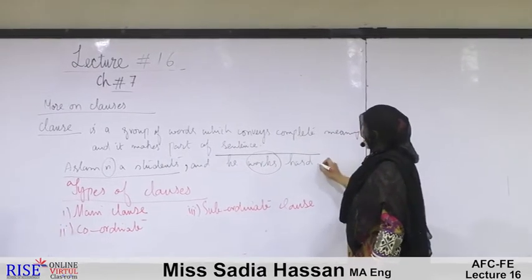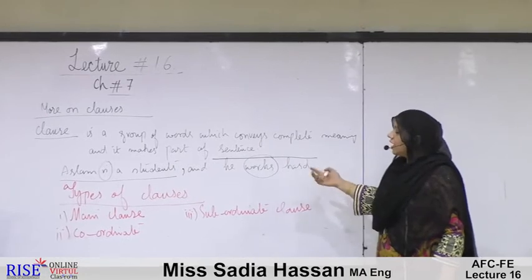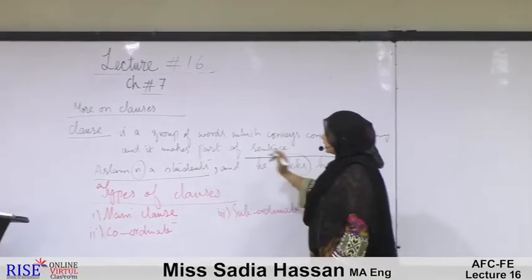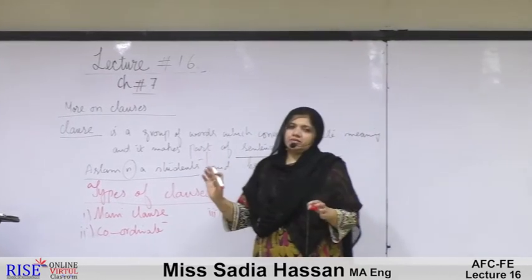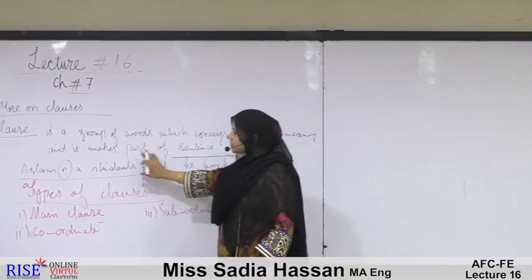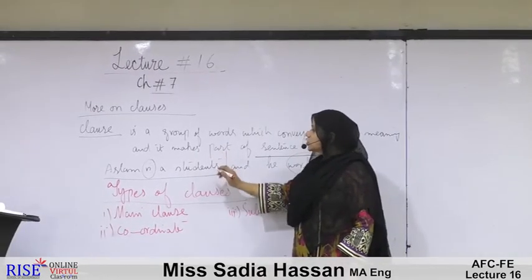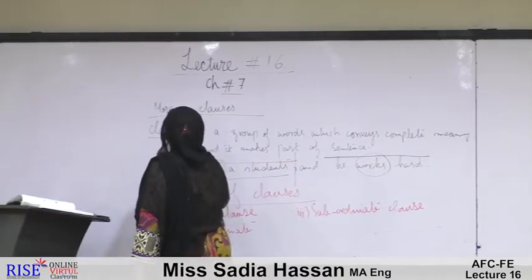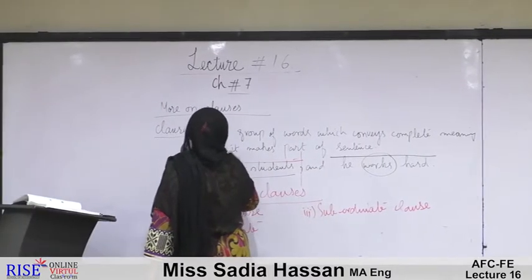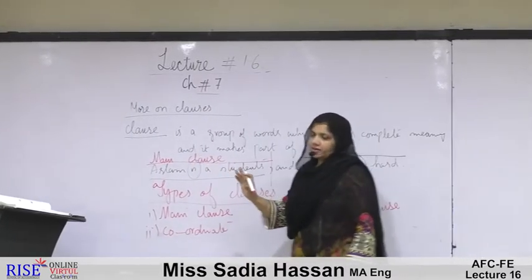Here we have an example. We try to find the types of clauses in it. Aslam is a student. This clause is not followed by any conjunction. It is complete in its meaning and it is the first main part of a sentence. So this clause can be named as the main clause. It is the main clause of a sentence.